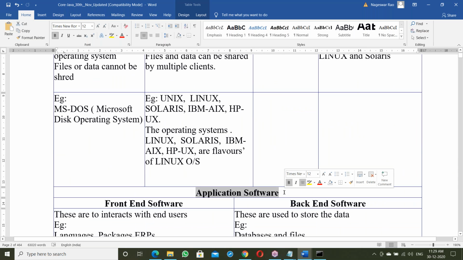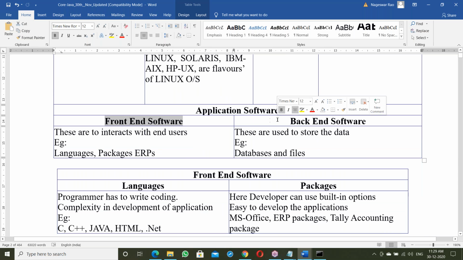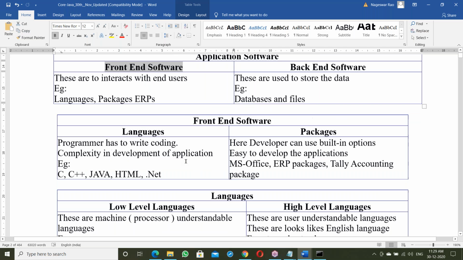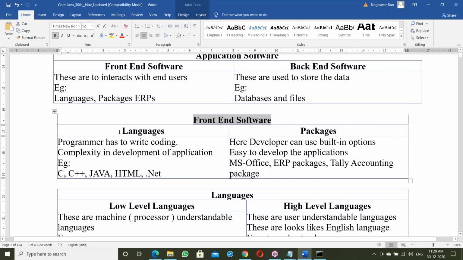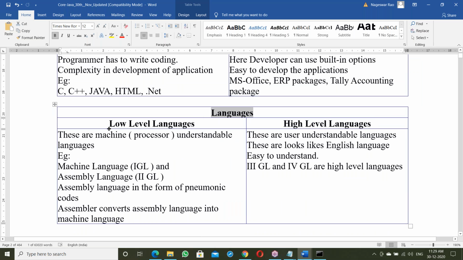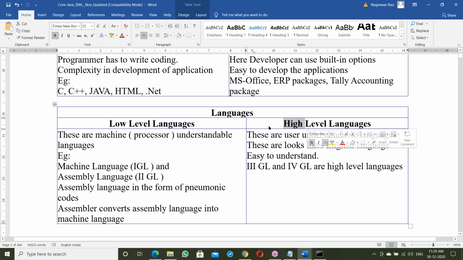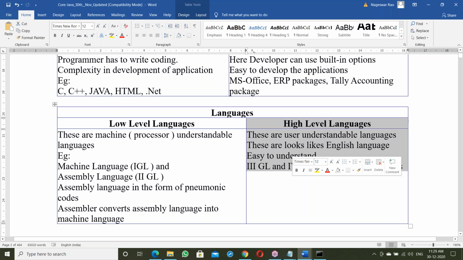In application software, there is a front end and back end, right? Java comes under front end. So that's the reason we move to front end here. In front end, languages and packages. Java comes under languages. So we move to languages. In languages, low level and high level languages. Java comes under high level languages.